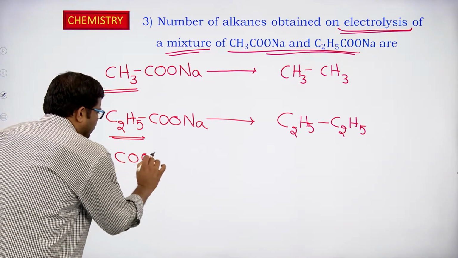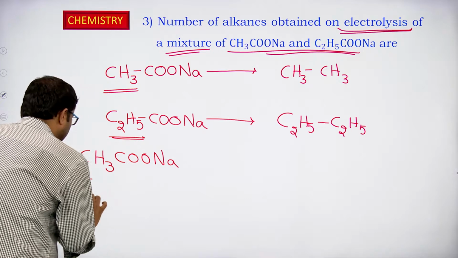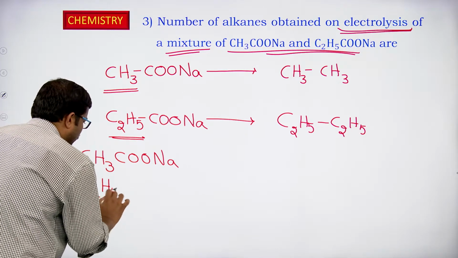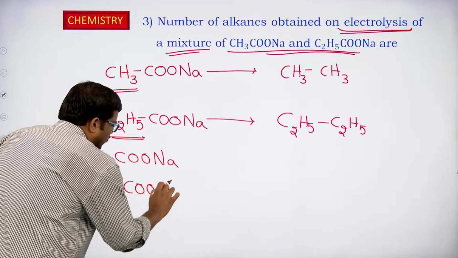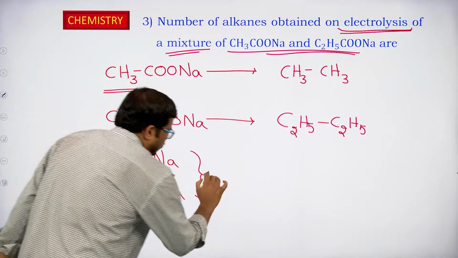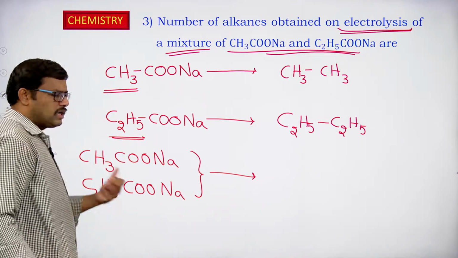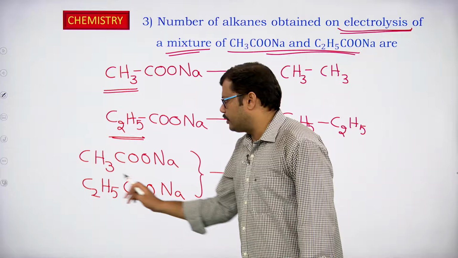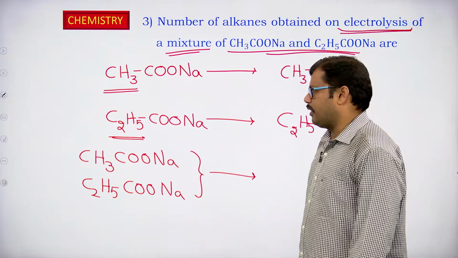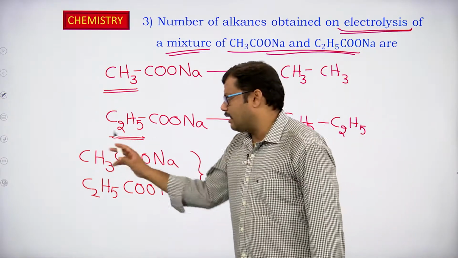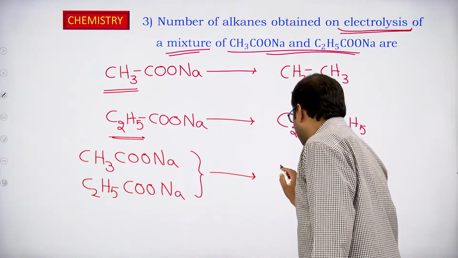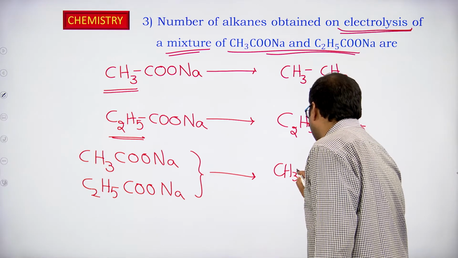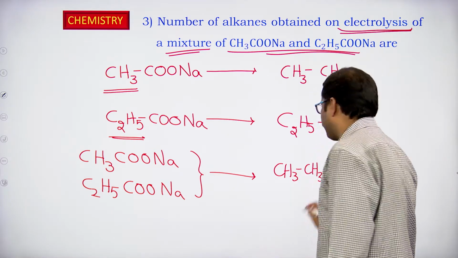So, here CH3COONa and C2H5COONa, both these sodium salts of carboxylic acids are electrolyzed, that is sodium acetate as well as sodium propanoate. In that case, we get methyl radical and ethyl radical. Methyl radicals will react with one another and we get ethane as a product.